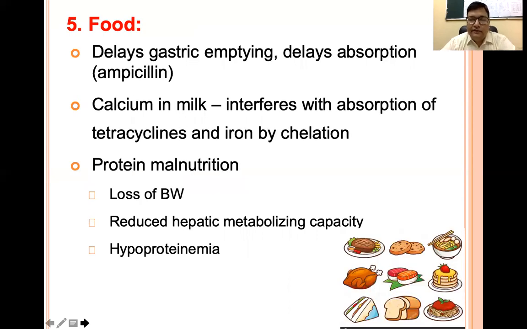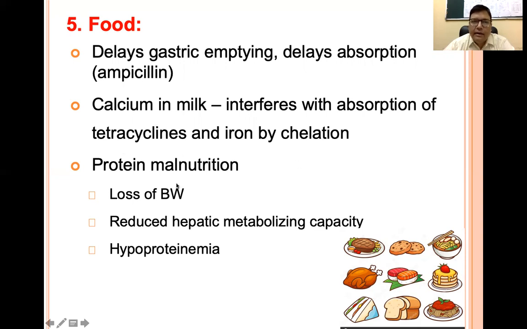Then drug-food interactions. Food can have a lot of effect on the absorption of the drug. Food can delay gastric emptying and delay the absorption of drugs such as ampicillin. If taken with food, gastric emptying is delayed, so the absorption will be lesser for such drugs. There can be calcium in milk which can interfere with the absorption of tetracycline or iron by chelation.